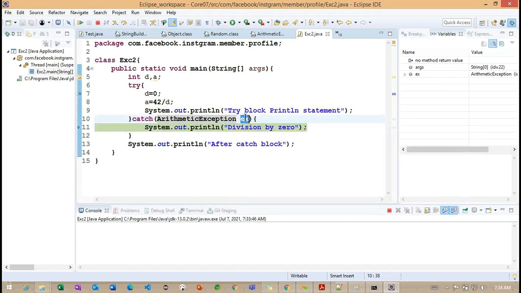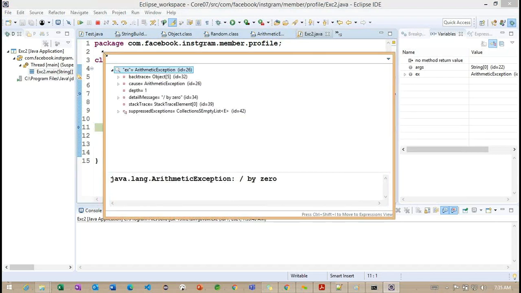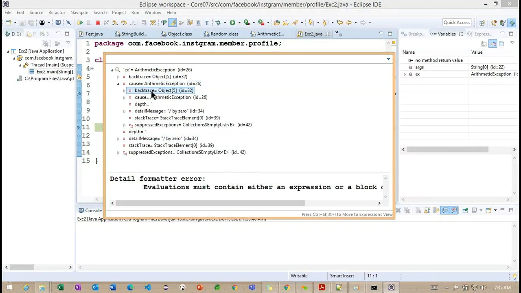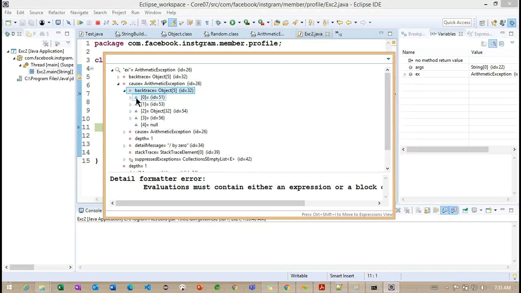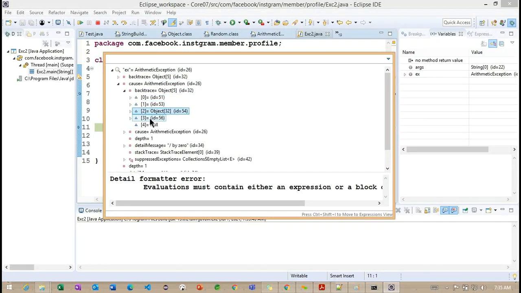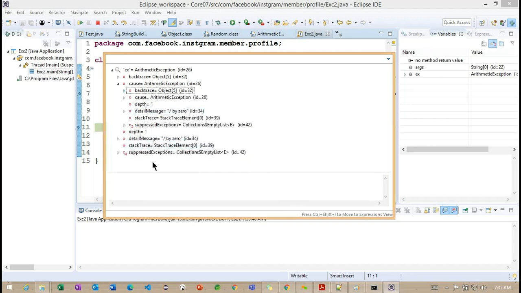Now you can see, what is the information we are having here? This information we are going to have by default, because this object is created by our runtime system. So the details message, this is a message, and the cause of this particular exception class. This is the information we are getting here. Backtrace. And inside this backtrace, what is the information we are having here? Something exception block. These are the IDs information we are getting here.